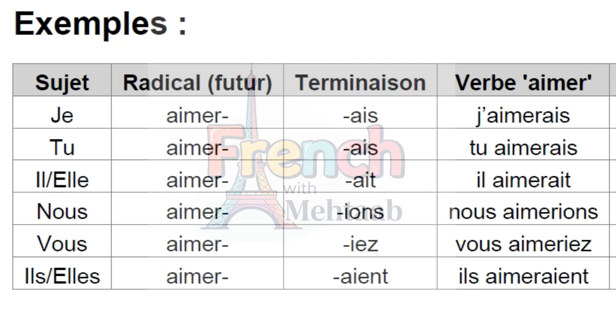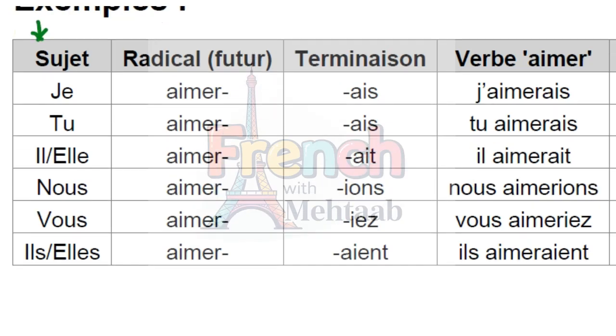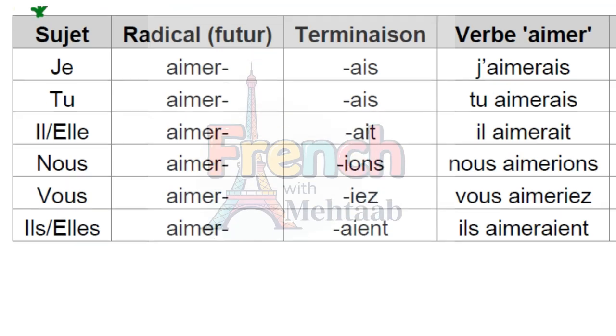The first column is the sujet, je. In general, when we make le futur simple, we take the whole verb if it is er or ir ending, and we drop the last e if it's an re ending verb. Then we add the termination of imparfait, and this is our conjugation in the conditional.